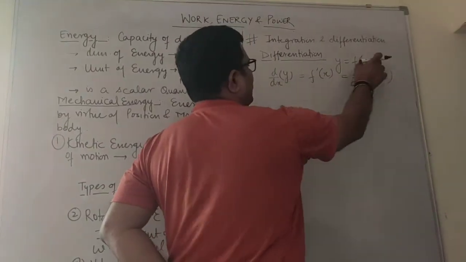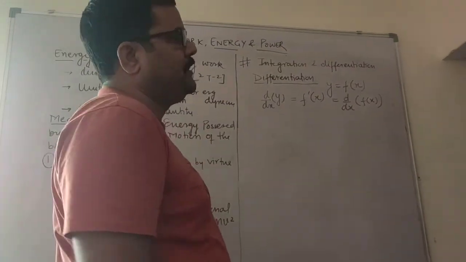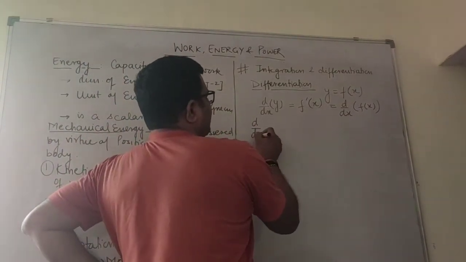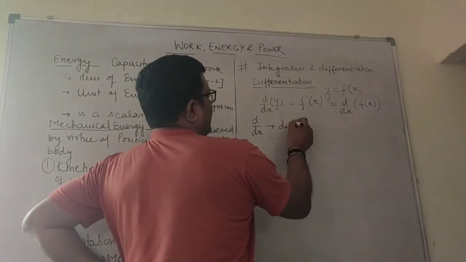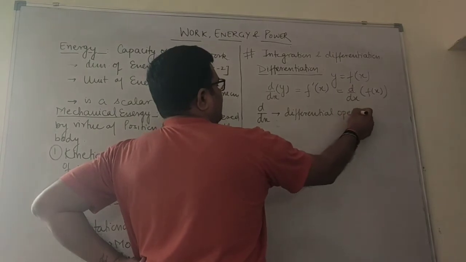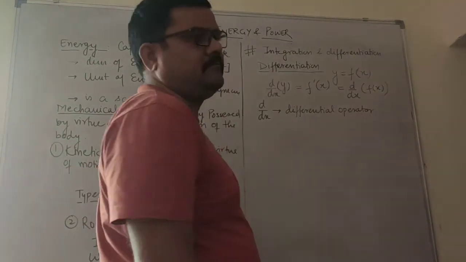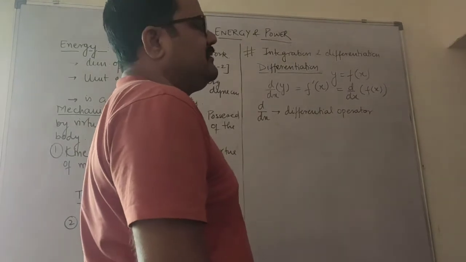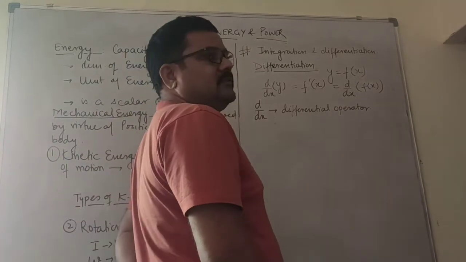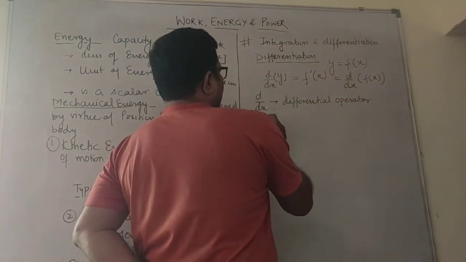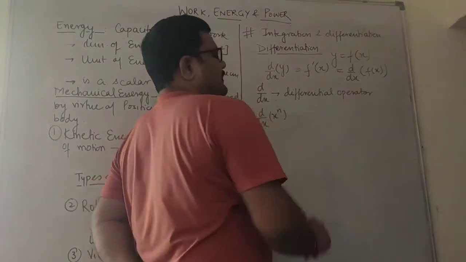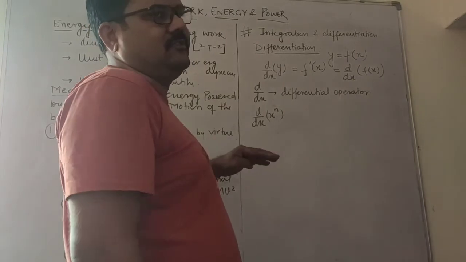In place of y I have put this value. d by dx is known as the differential operator. When you apply the differentiation, this operator automatically gets removed. Now see one example: d by dx of x power n. This is a general derivation.